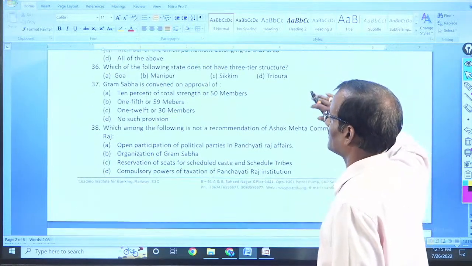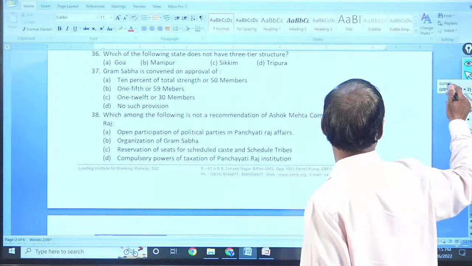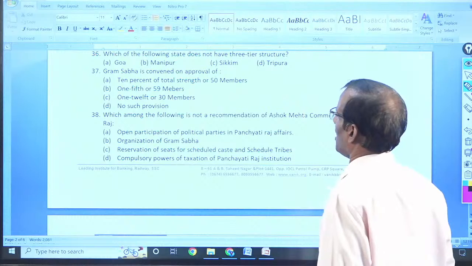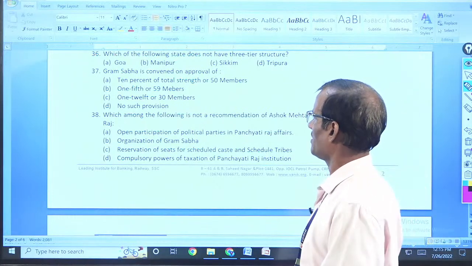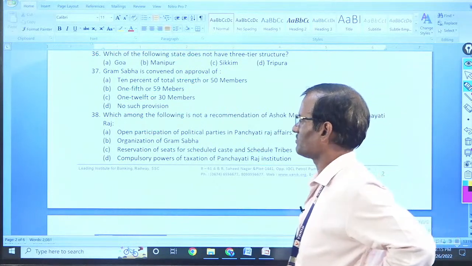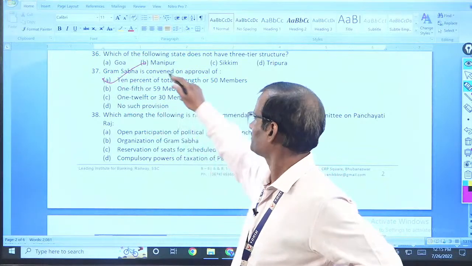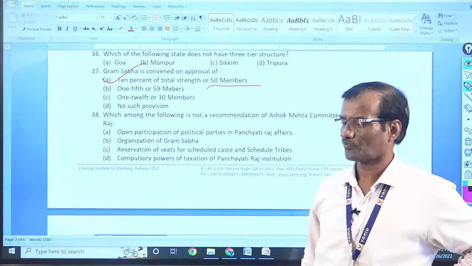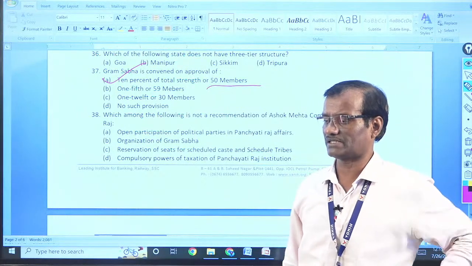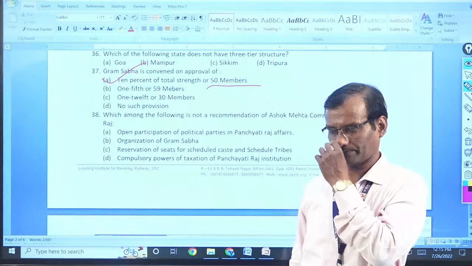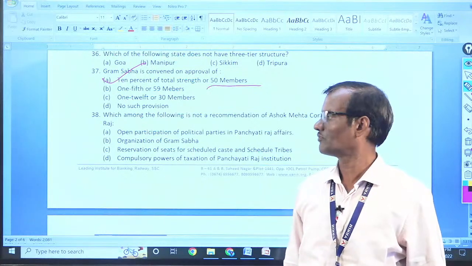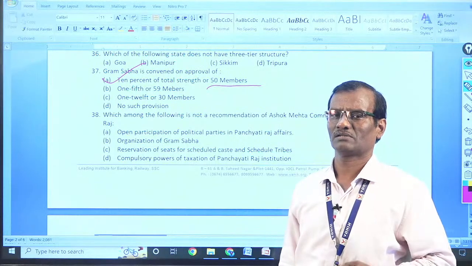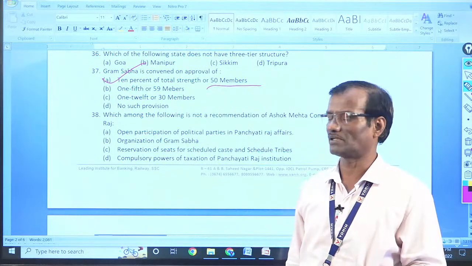37. Grama Sabha is convened on the approval of 10% of the total strength or 50 members, whoever recommends it. And obviously convened by the authority of the Sarpanch.